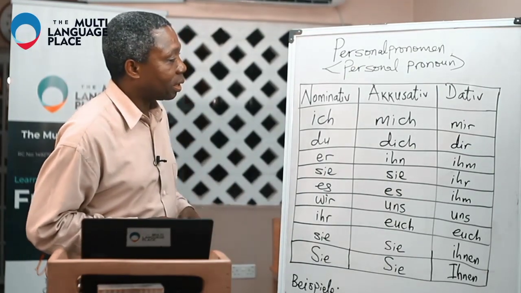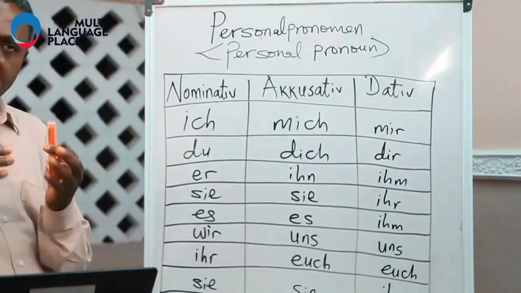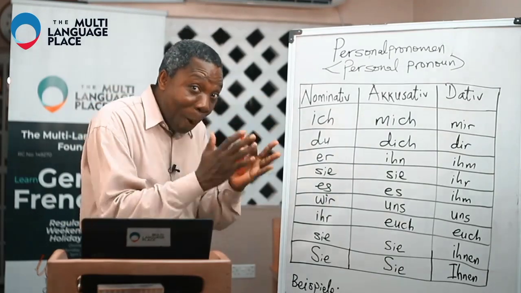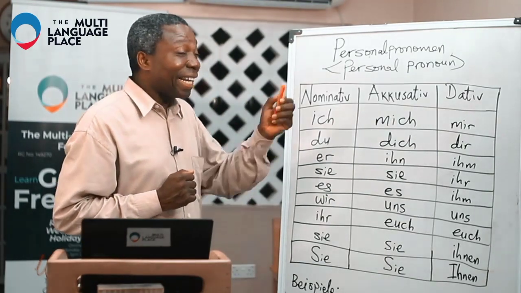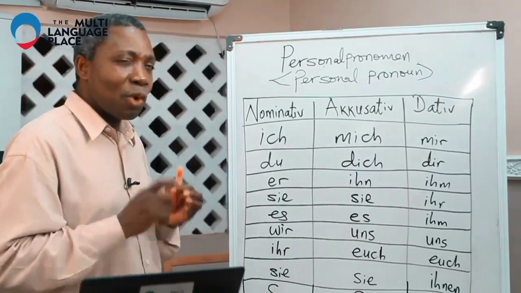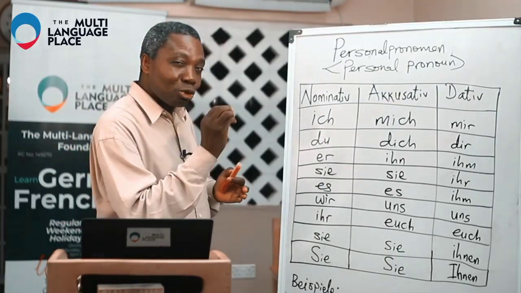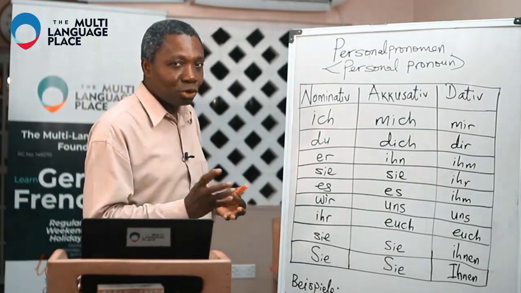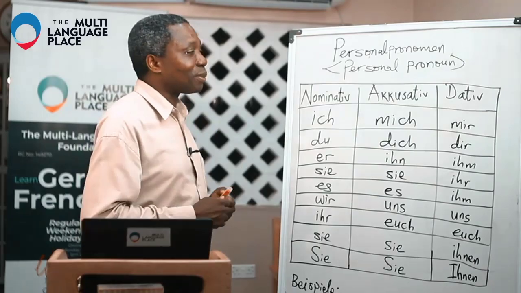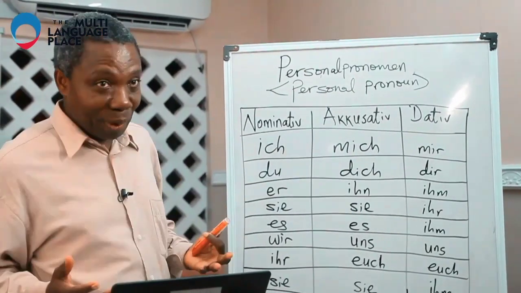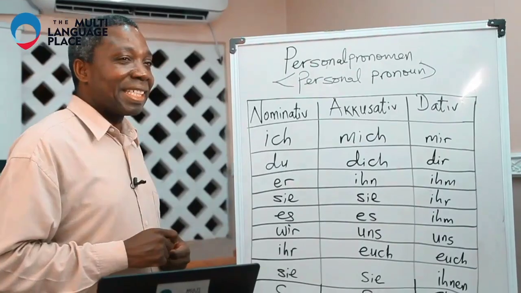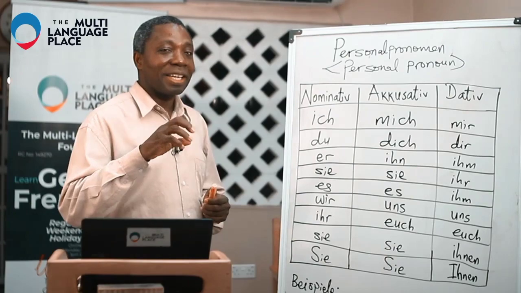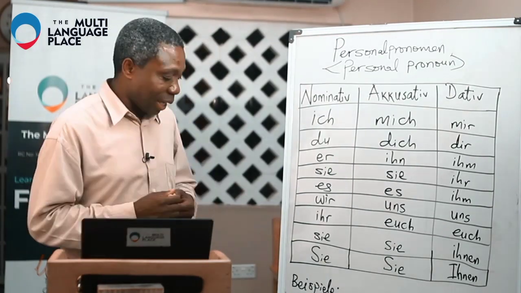Just as we have explained, the nominative case is the subject of the sentence. The accusative case, we explained, is the object of the sentence. And when we talk of dative, we mention some verbs that control dative, and sometimes it is the preposition that controls dative. So once we see those verbs, once we meet those prepositions, we know that the dative form must be in that gap. Let's look at some examples here.